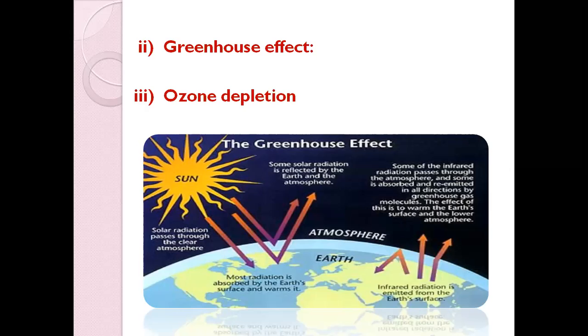Actually, the greenhouse effect is a normal process. What happens in the greenhouse effect? It is a natural process which warms the Earth's surface. As you can see from the diagram, some sunlight reaches the Earth, but some of it is absorbed in the Earth's atmosphere. Because of that absorption, it keeps the Earth's environment warm, okay? And some of it might be reflected back outside of the Earth's atmosphere.